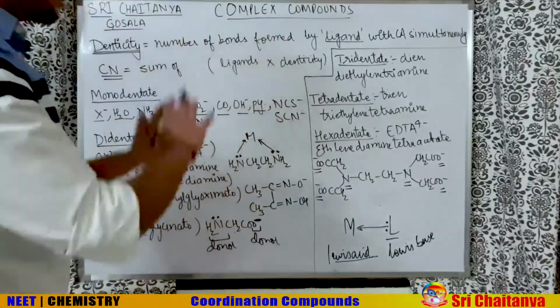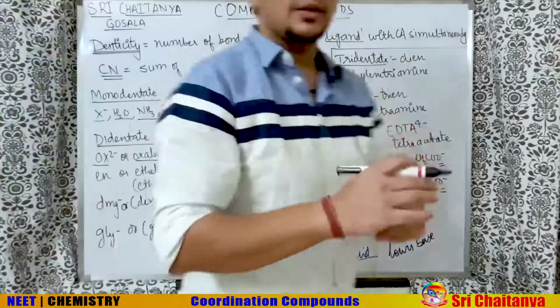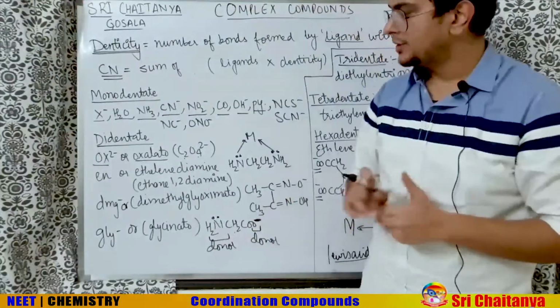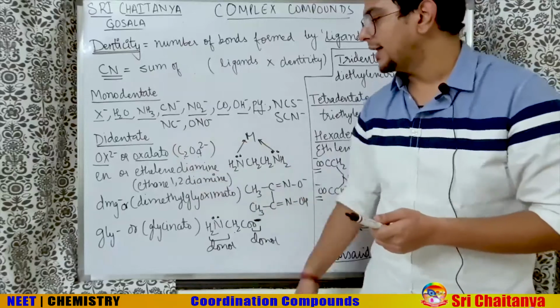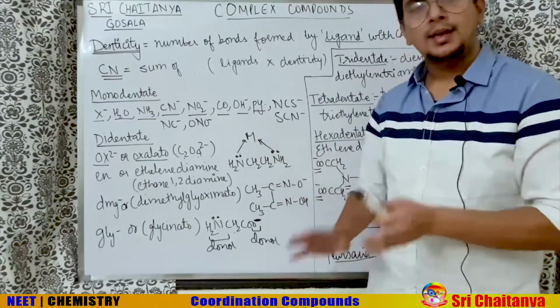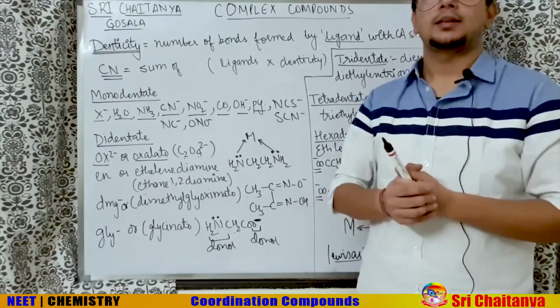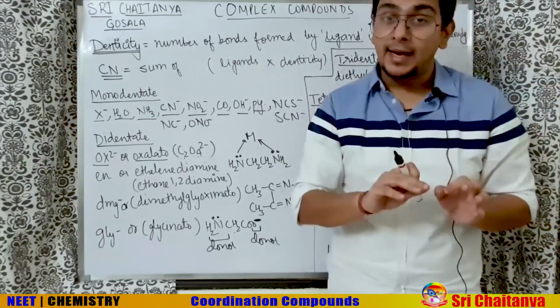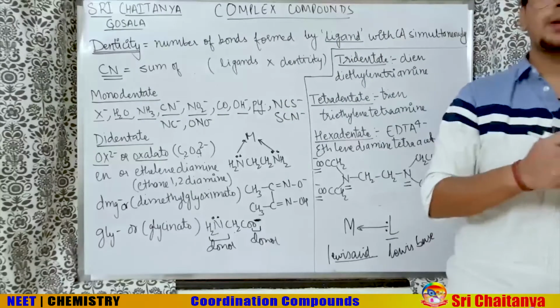So this is about the denticity and the normally used ligands that we are going to use. Make sure oxalato, ethylene diamine, glycinato are done very properly along with the structure, because they are directly there in the NCERT. Now I'm going to explain ambidentate and flexidentate ligands, followed by the nomenclature.